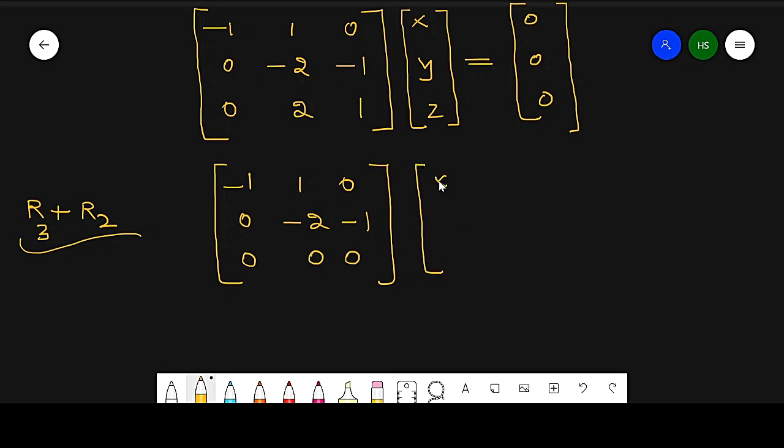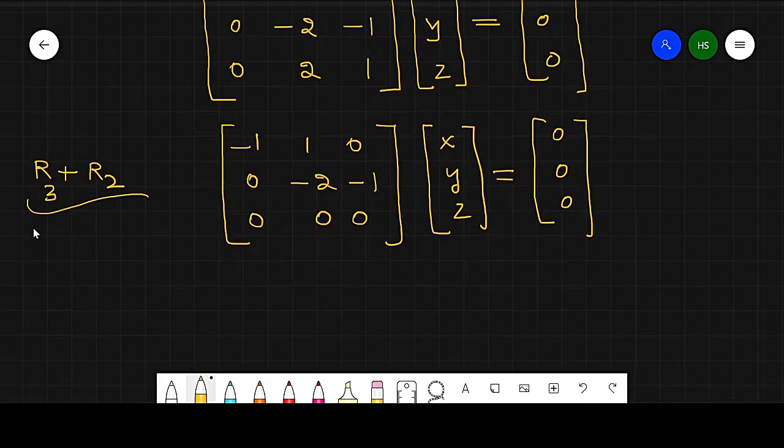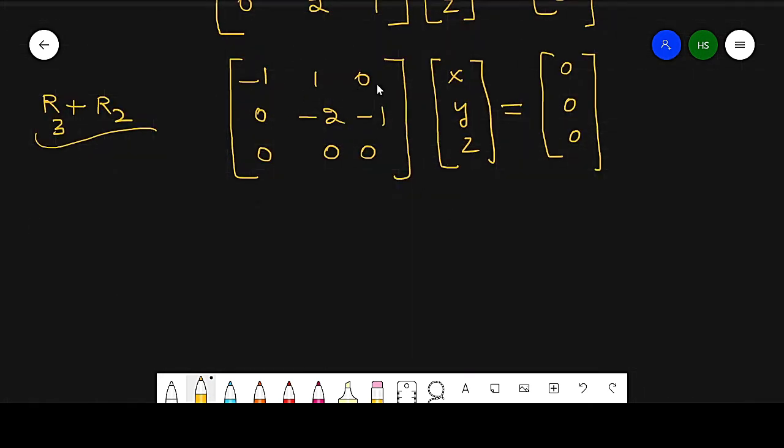I can also make one variable 0, and I can also go to it directly. So from these matrices I get the equations: from first, minus x plus y equal to 0, from second, minus 2y minus z equal to 0.